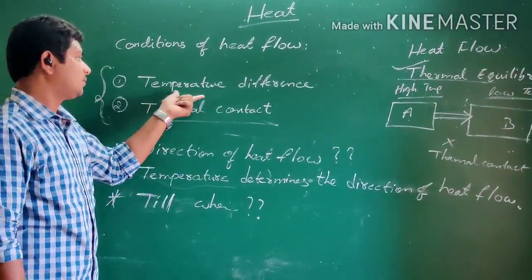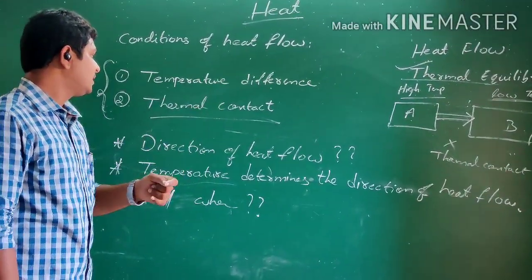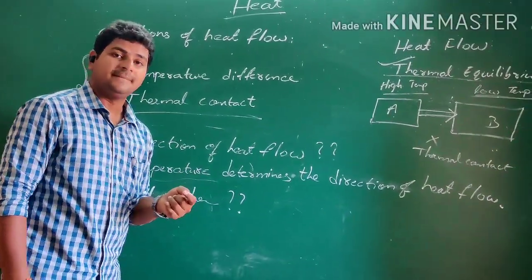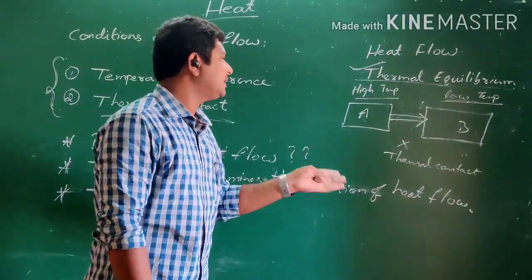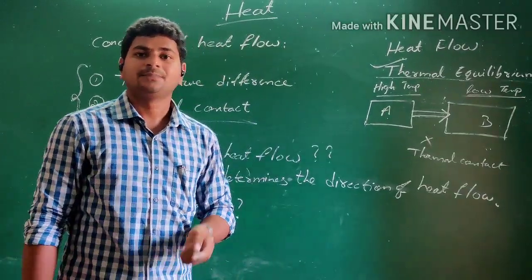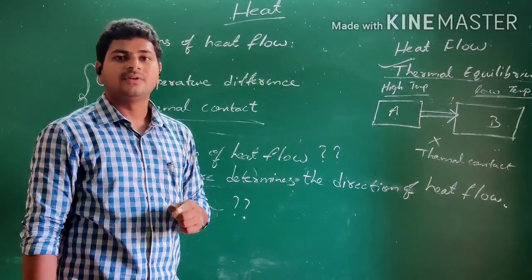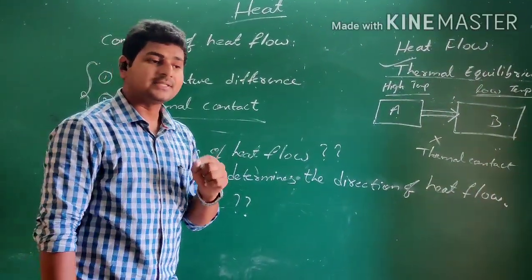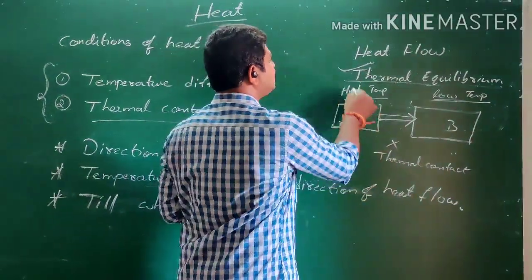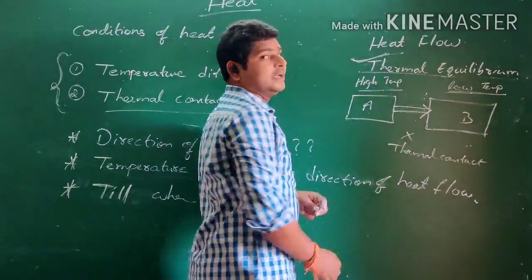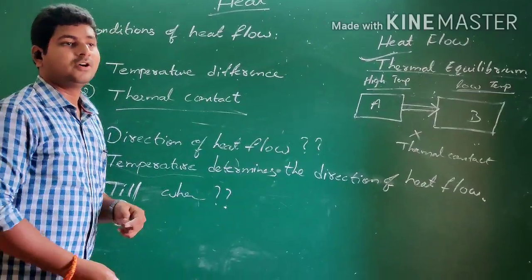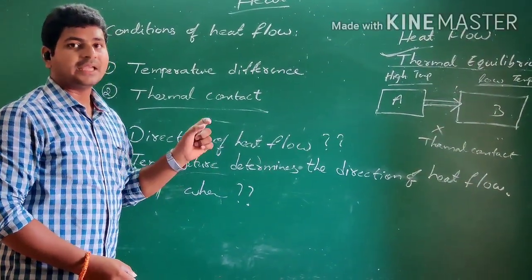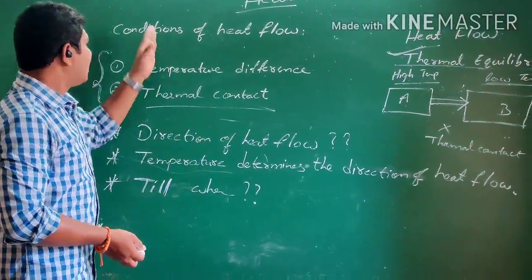And when there are two bodies with a temperature difference and a thermal contact between them, heat flows until they attain equal temperatures. And that condition of the bodies attaining equal temperatures is called thermal equilibrium. What do we call it? Thermal equilibrium. So I hope you got it now.